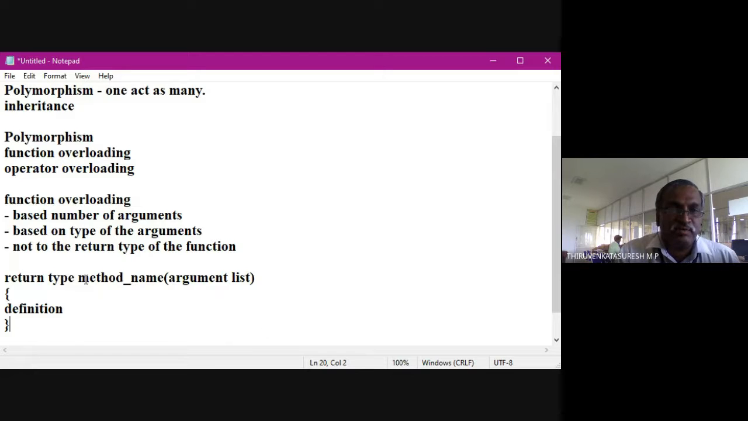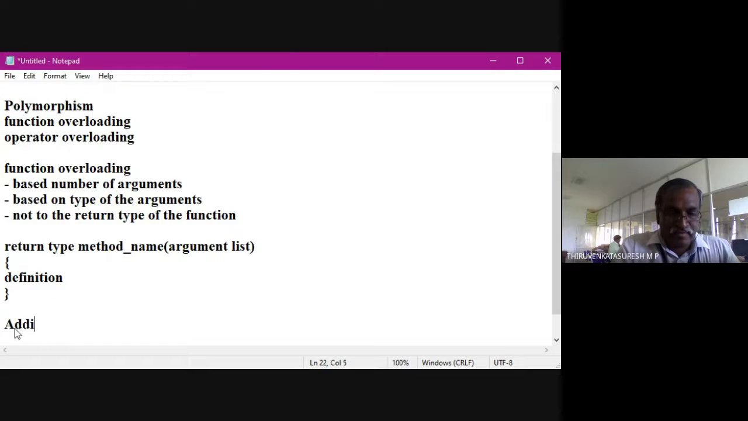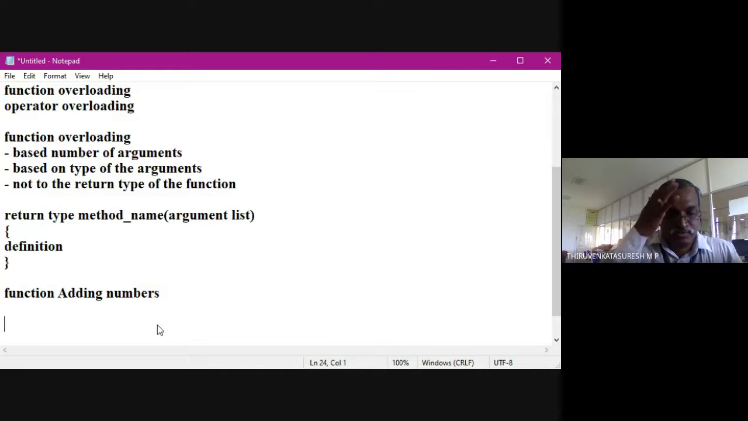I am going to use the same function name and change the number of arguments, and I will get different definition execution. For example, I'm going to take a function for adding numbers. Here I'm going to return the added value. So my function name is add. It has arguments int x, int y. I'm using only two arguments.